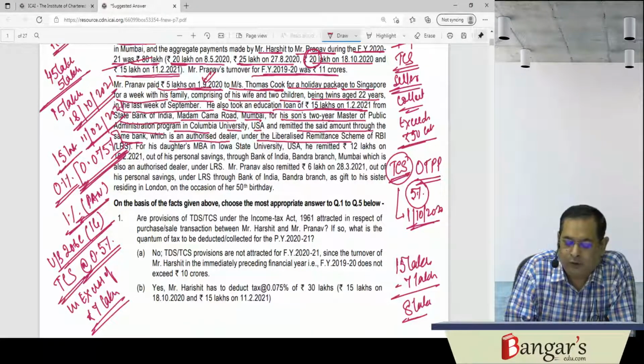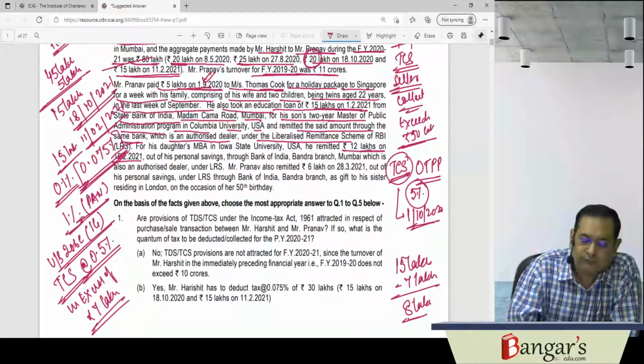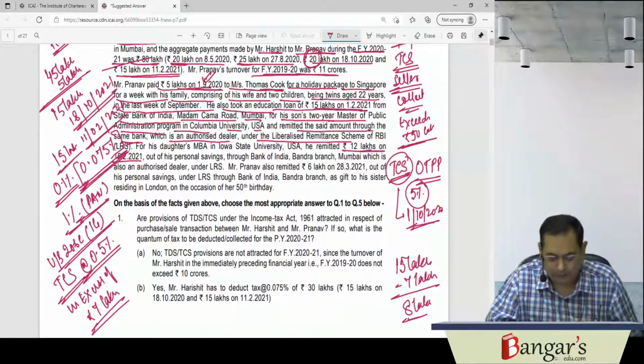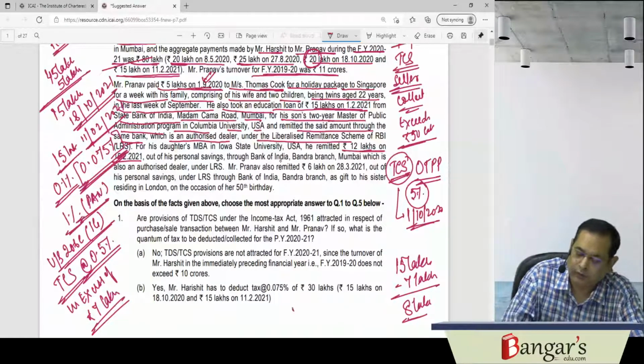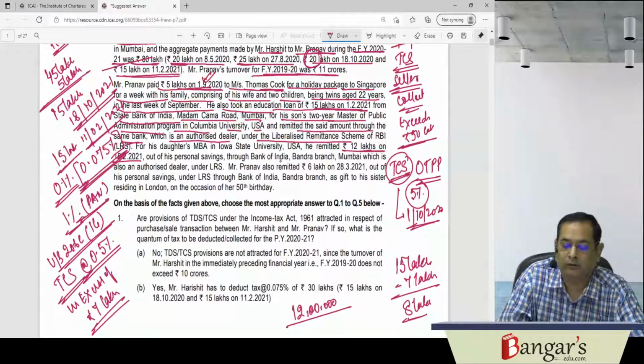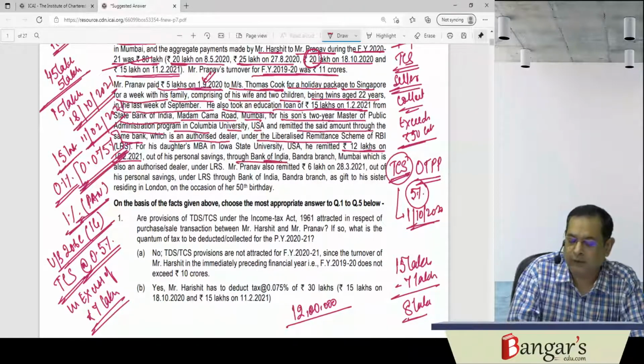Then for his daughter's MBA in Iowa State University, USA, he has remitted 12 lakhs on 1st of February 21. Now here, other remittances also, 12 lakhs have been remitted, and that has been through Bank of India, out of the personal savings.